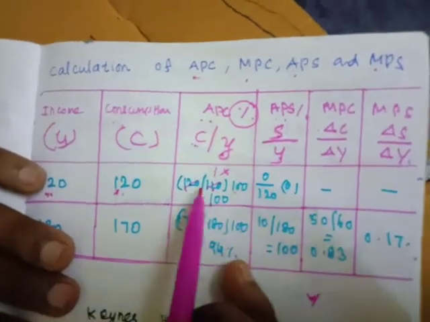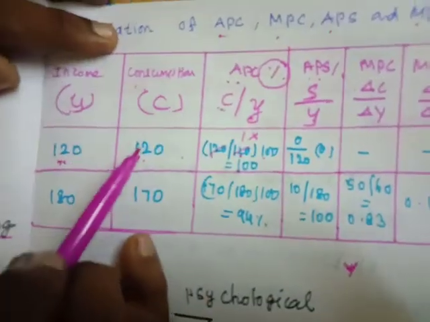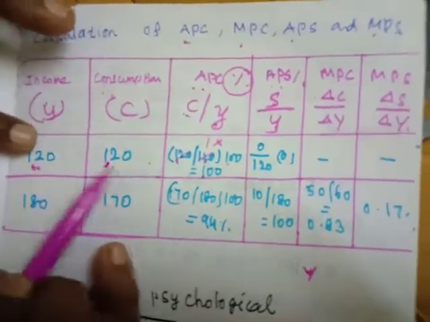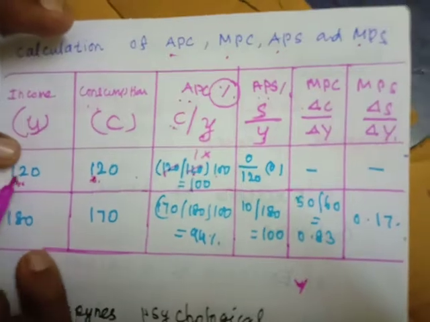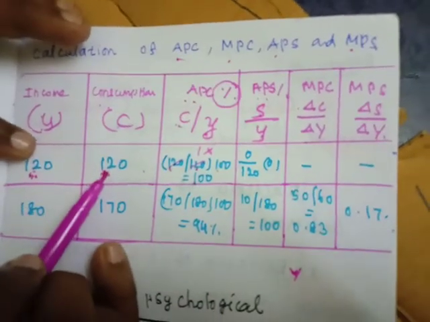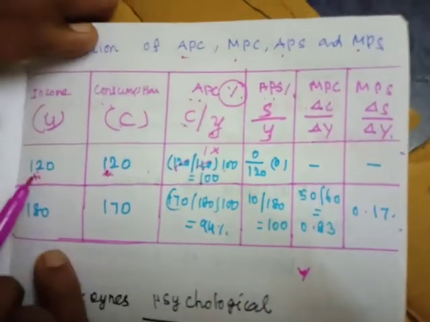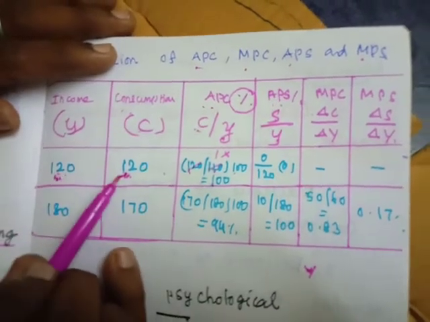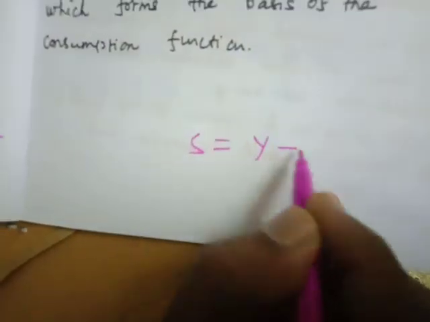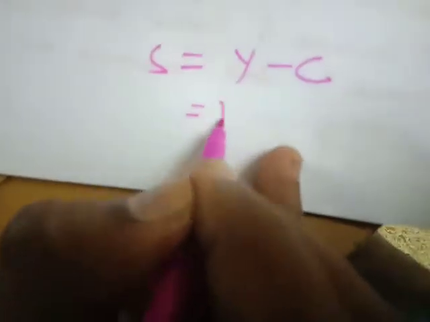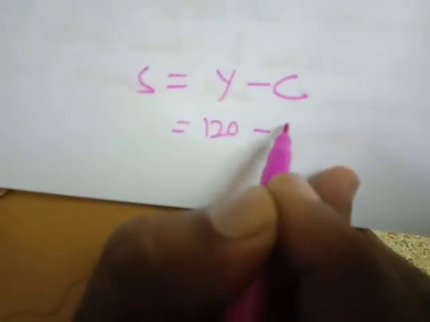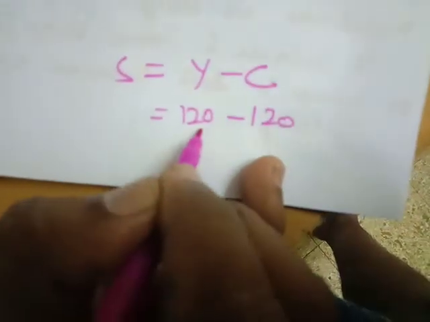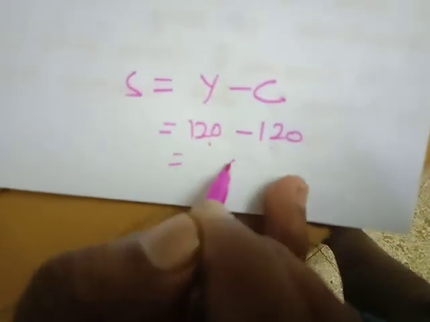Here S is equal to 0, because income is Y, 120, and consumption is also 120. No saving. Your income is 120. You will spend the entire income 120. So 120 minus 120, because the formula is S is equal to Y minus C. Here Y is 120, consumption is also 120. 120 rupees minus 120 rupees is equal to 0 rupees.